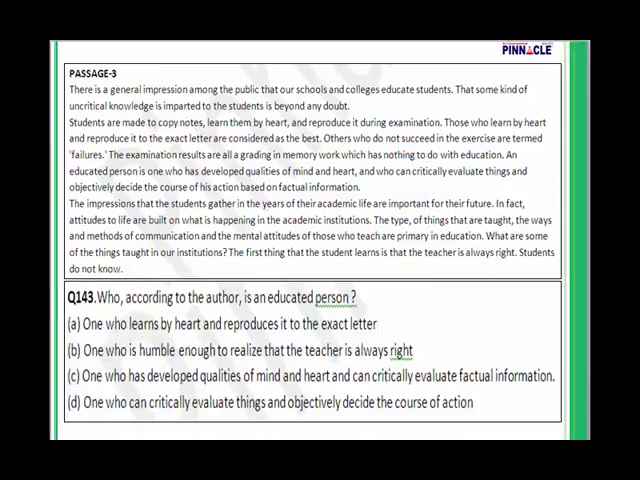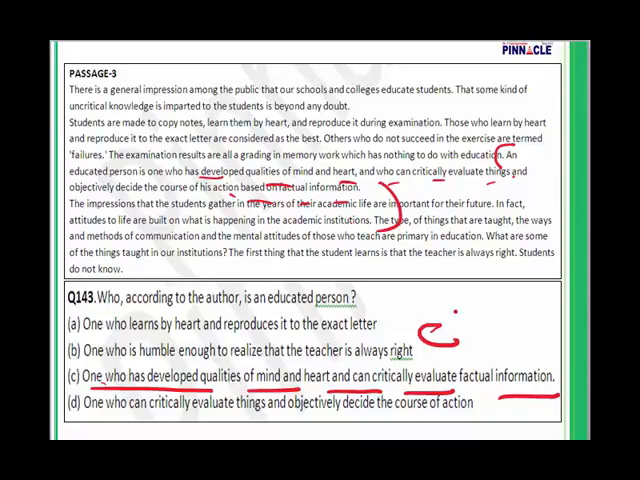Then we have question number 143. Who according to the author is an educated person? This one, let us do this one. Who according to the author is an educated person? 143. What is going to be the answer for 143? This is going to be the answer. One who has developed qualities of mind, heart and can critically evaluate. Here is the answer. An educated person is one who has developed qualities of mind, heart and all this. So the answer is going to be for 143 C.